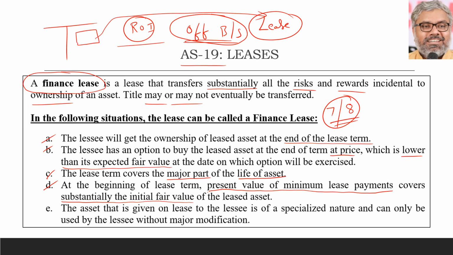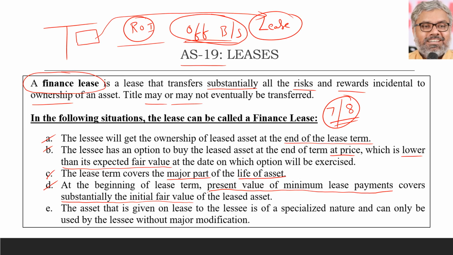Why would he get that fantastic option from the lessor? Because he would have covered the differential in the lease payments itself. He is actually buying the asset. But instead, it is shown as if he is leasing that asset, lease rentals will be shown at higher amounts. And at the end of the lease term, he will buy the asset and that too at a very low price. So if that is the case, that is a finance lease. And if the lease term covers almost a major part of the life of the asset, then also it is a finance lease. And point D is important for calculations also.